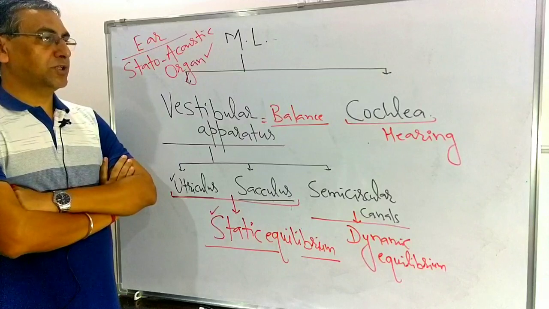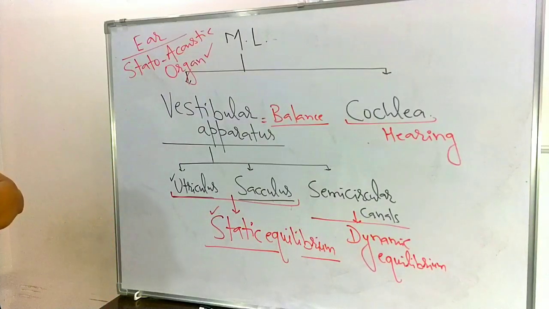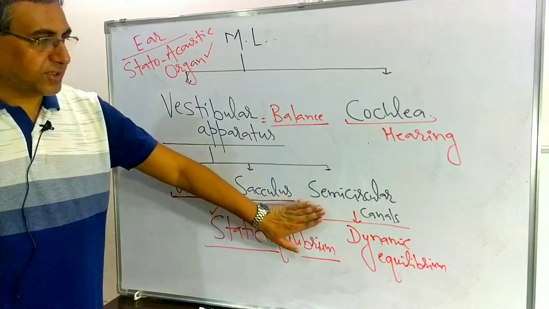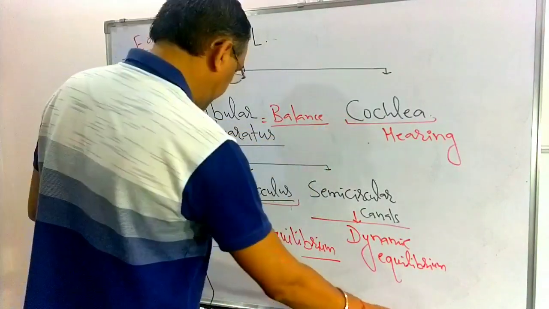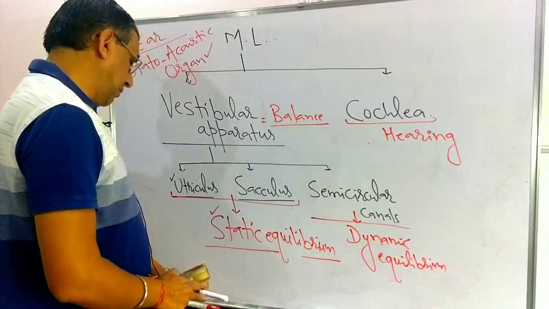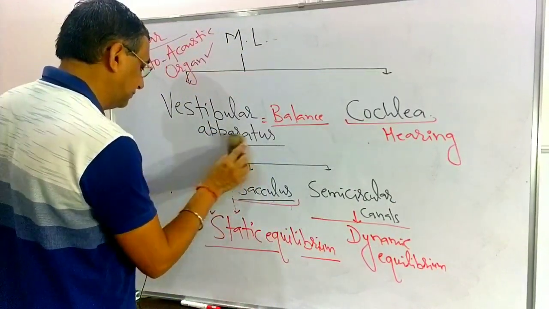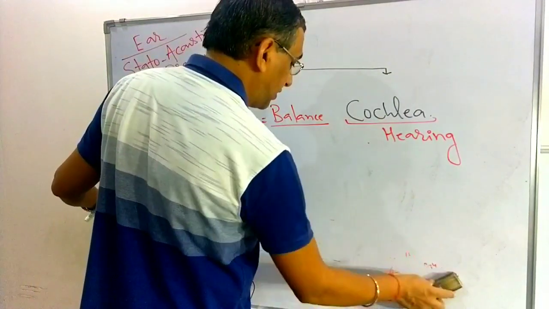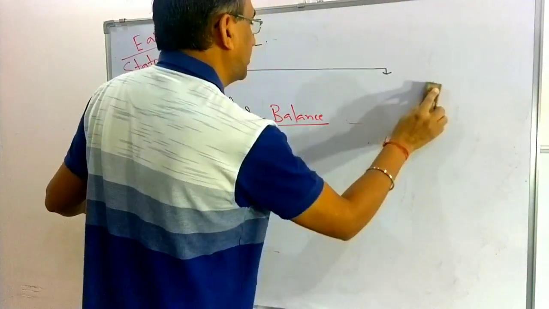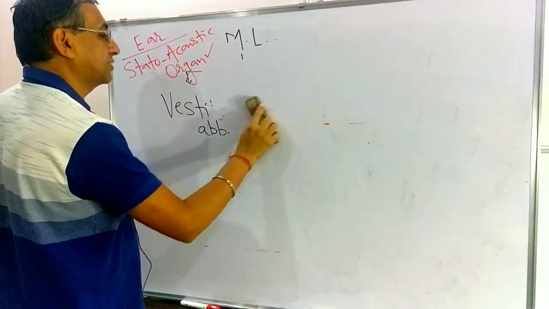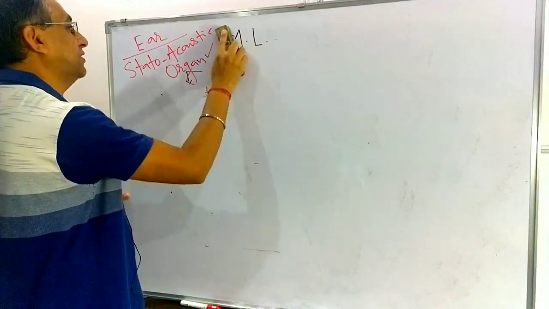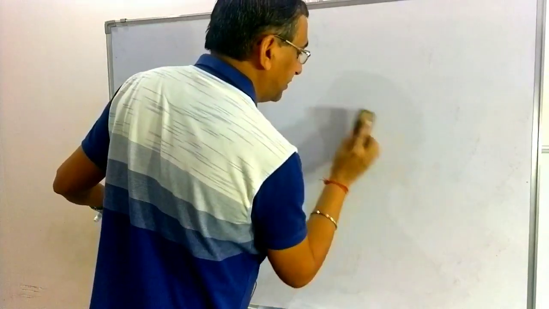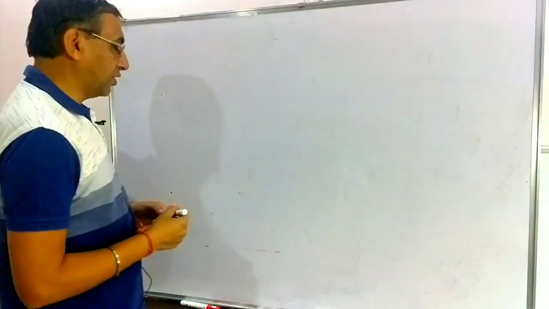So this was about the composition of the membranous labyrinth. Now we have to discuss in detail the utriculus, sacculus, semicircular canal and cochlea, one by one. First I will start with the utriculus. If you remember the name of the eighth pair of cranial nerve, the auditory nerve, it is also known as the statoacoustic nerve because it is related with the ear. Stato means balance, acoustic means hearing. It is related with balance and hearing, so it is known as the statoacoustic organ.